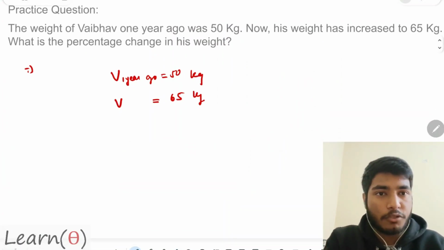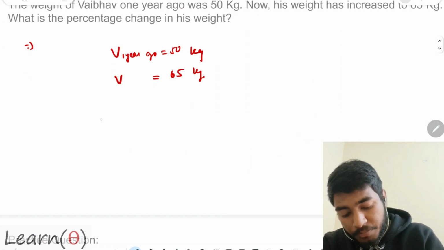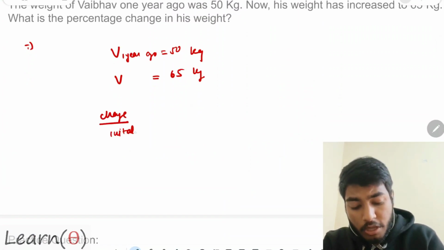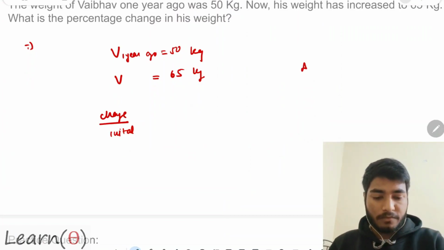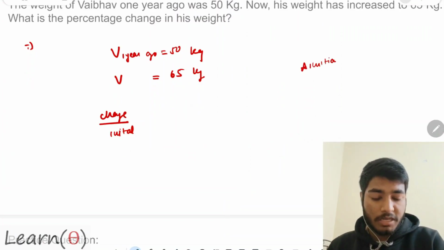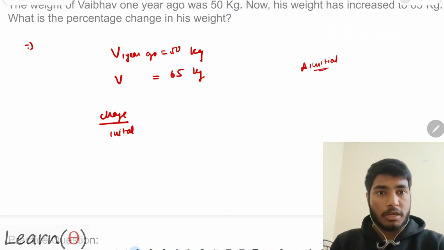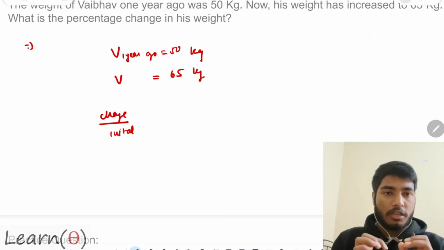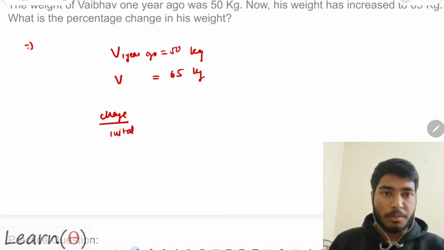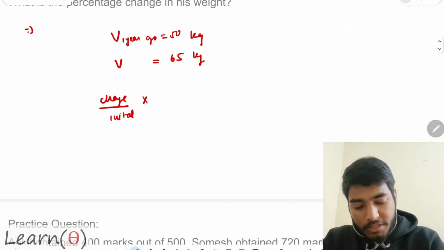First get the fraction: I will write the change divided by the initial value. Remember, always take the initial value. Make a star point somewhere and write that I have to always take the initial value, the value that was mentioned earlier. Simple. This is the fraction; multiplied by 100, you will get the percentage.